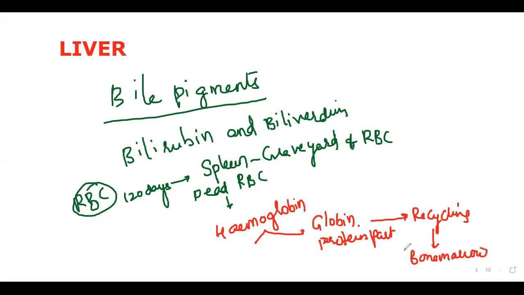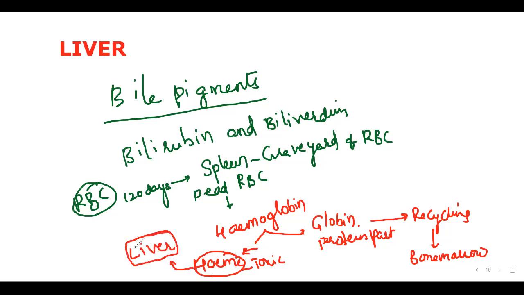This story is not much helpful for us. This is going to be much more helpful: the remaining heme. What is heme? Heme is a toxic waste material. We have to send this heme towards the liver. So here it is, our liver. What can the liver do? The liver does the detoxification of the heme.